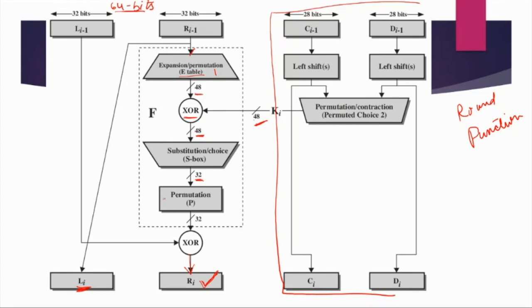And finally, we perform some permutation, which keeps it 32 bits only. Then we perform XOR with the left side, and this becomes the right side for the next round, and the right side of this round becomes the left side of the next round. Okay, this is how DES works.